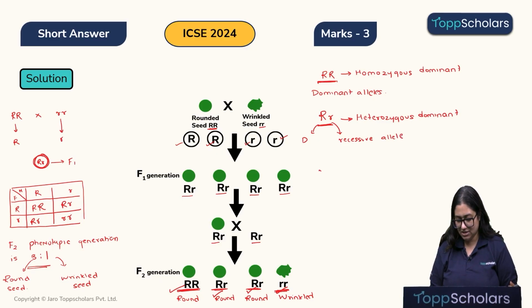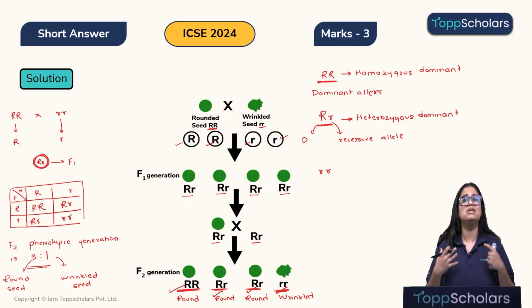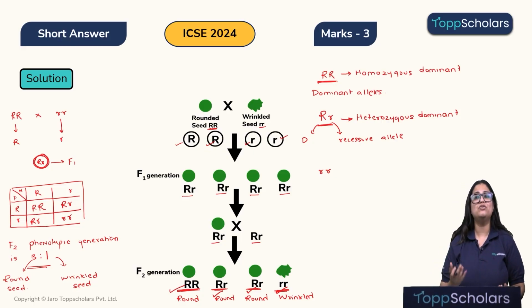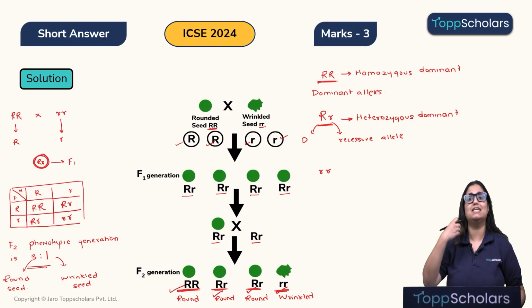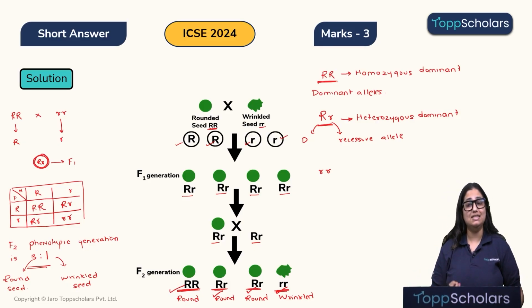Now if we look at such a condition where we have 2 small r's, children, over here both the alleles are weak, both the alleles are recessive, there is nobody to dominate. So only in this condition the recessive allele can express itself, meaning in this case the seed will be wrinkled and it will not be round and smooth. This condition is known as homozygous recessive.